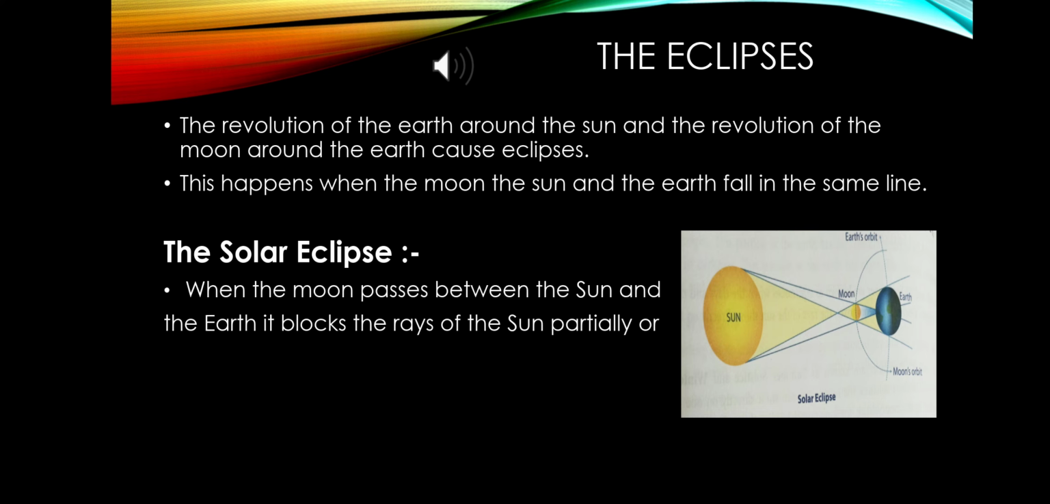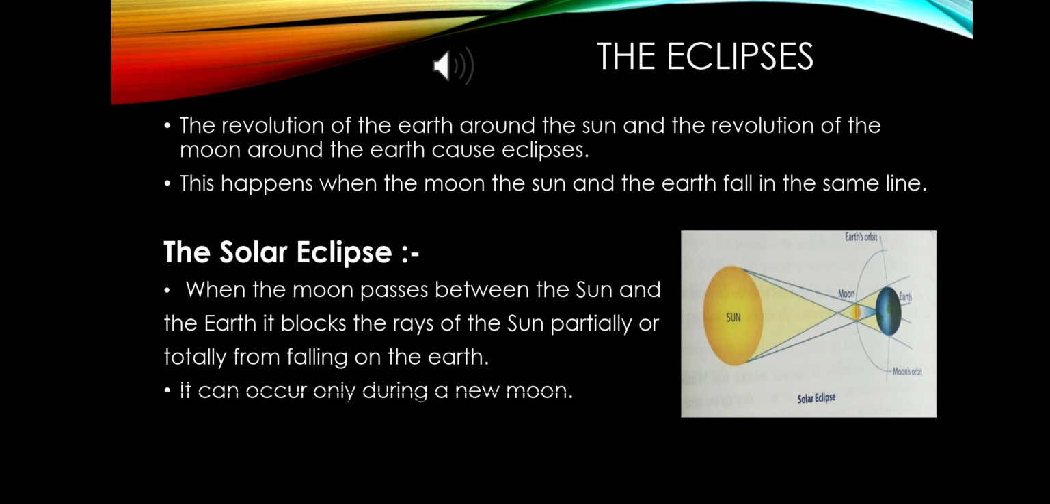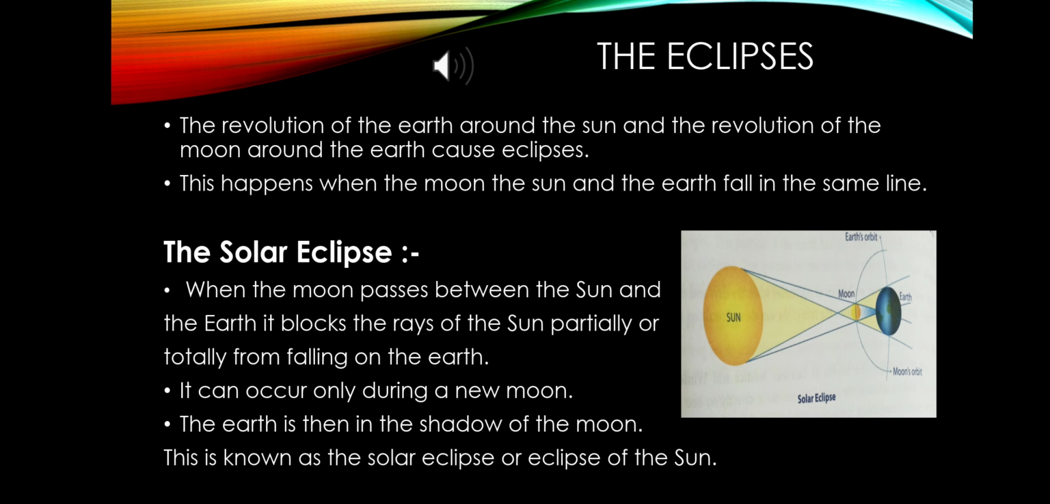Okay, here the position of the moon is between the sun and the earth. So it can occur only during a new moon. The earth is then in the shadow of the moon. This is known as solar eclipse. Okay, or you can say the eclipse of the sun.